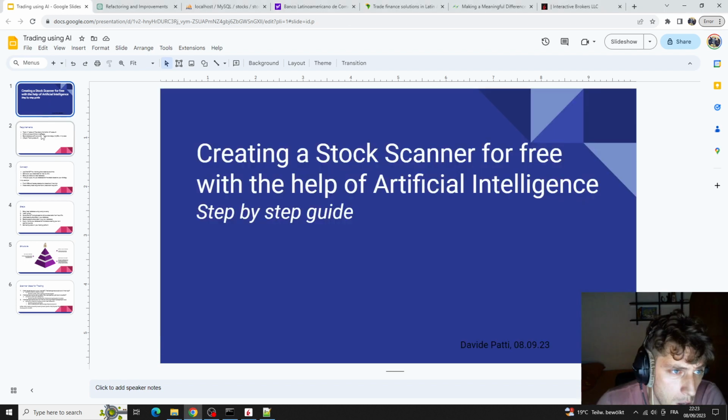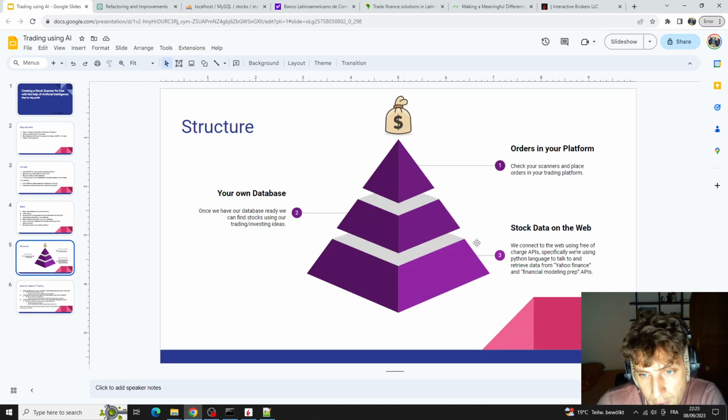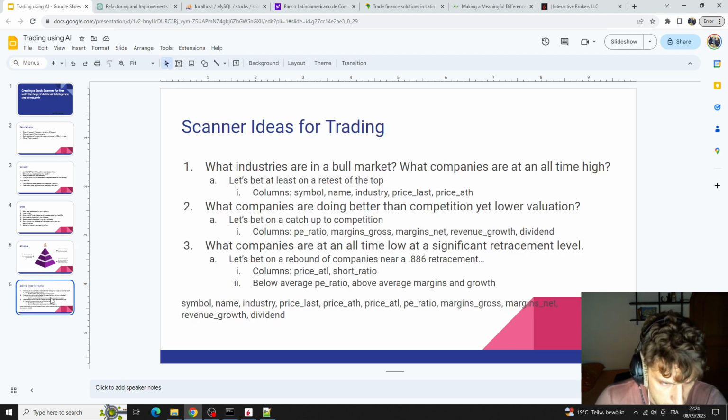So the idea was to create, basically to take data from the web, store it locally on our computer, and then talk to our local database to retrieve our information, so that we can always keep an eye on this information and have an overview, because it's always better to double check the values. And what we did in practice is we prepared,